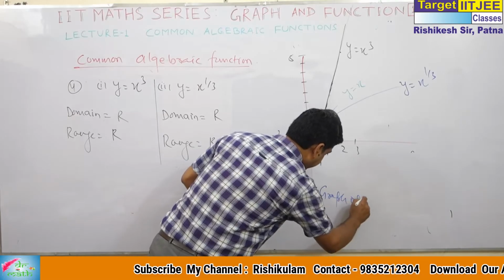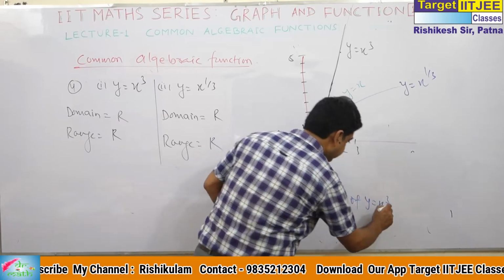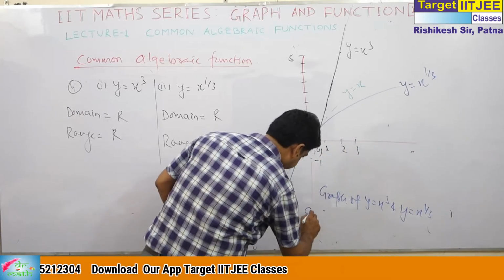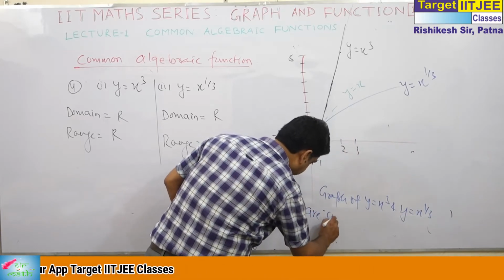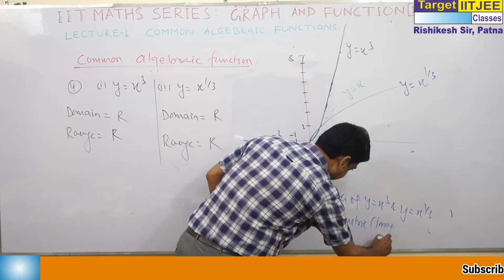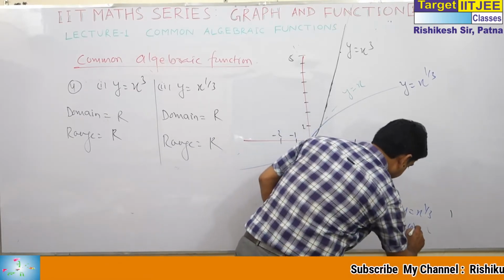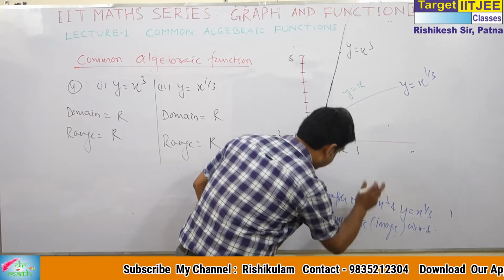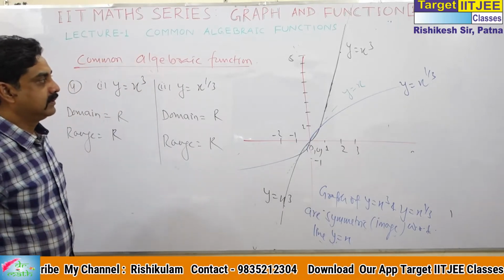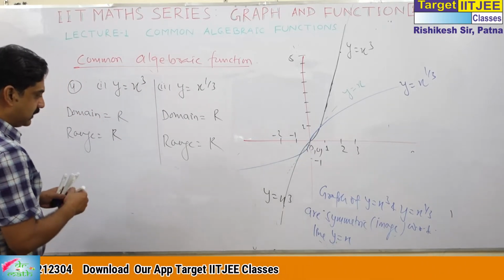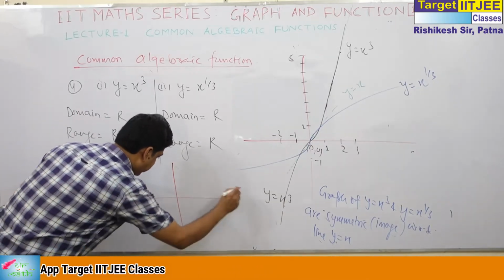Graph of y is equal to x cube and y is equal to x to the power 1 by 3 are symmetric to each other, or images of each other, symmetric with respect to the line y equals x. Actually, I am just doing the inverse function. This is the graph. But normally, what I will do in exam class, I will draw like this.